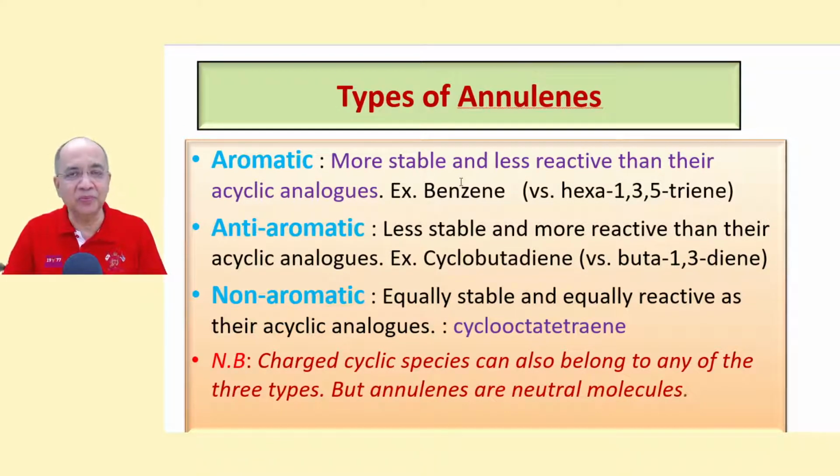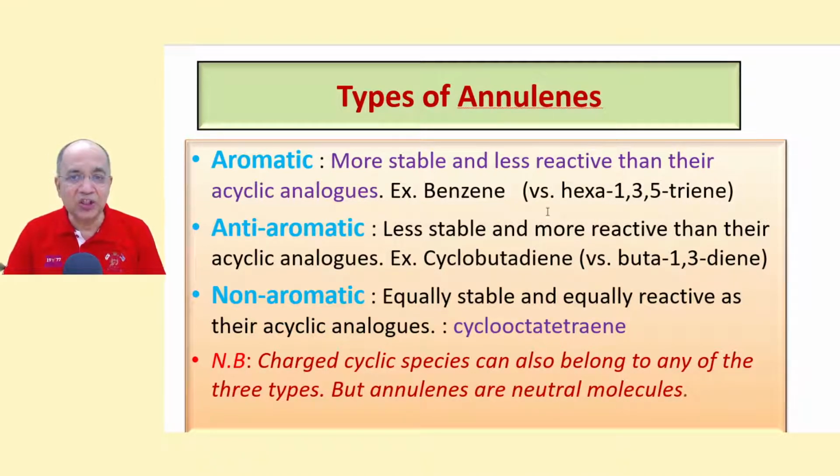Aromatic compounds are very, very special. They are stable and less reactive than their acyclic analogues. For example, benzene is an aromatic annulene. Annulene can be aromatic, can be anti-aromatic, can be non-aromatic. So benzene is an aromatic annulene, and that is more stable, less reactive than its acyclic analog. Can you tell me what is the acyclic analog of benzene? It is hexa-1,3,5-triene, not cyclo. Cyclohexatriene is benzene.